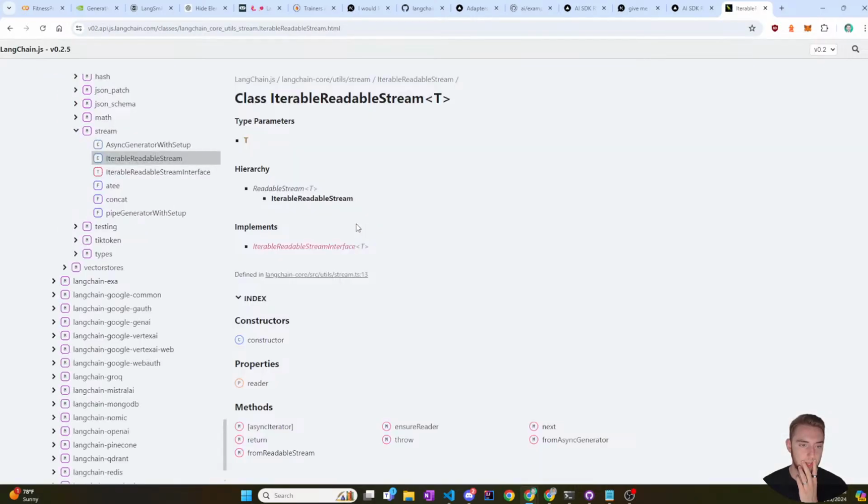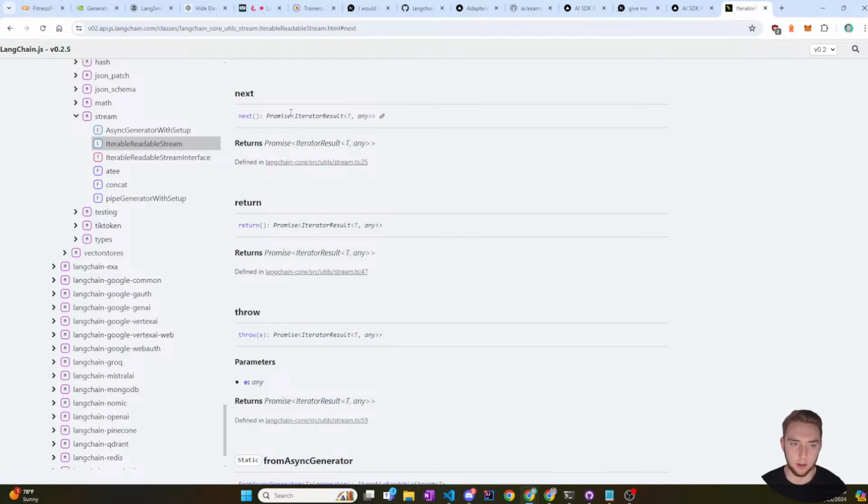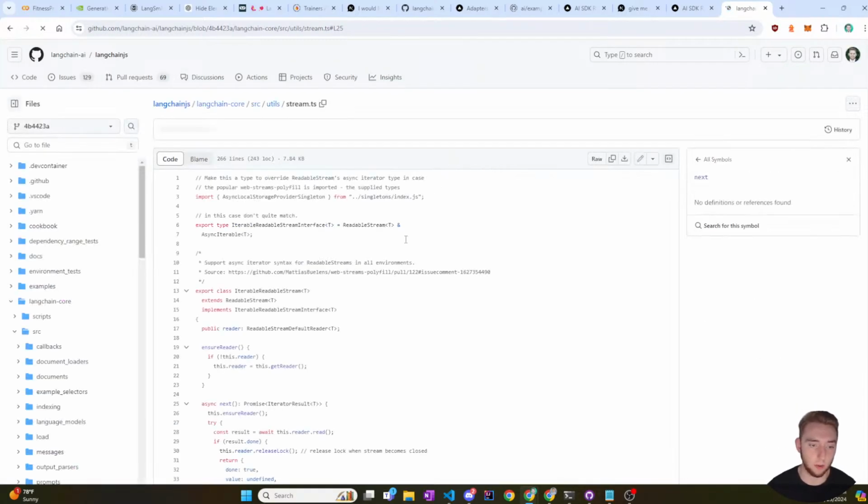Let's see. Okay, so it has a reader. What is next? Because I think this might be the method I actually want. Iterator result. Let's look at the code for it.